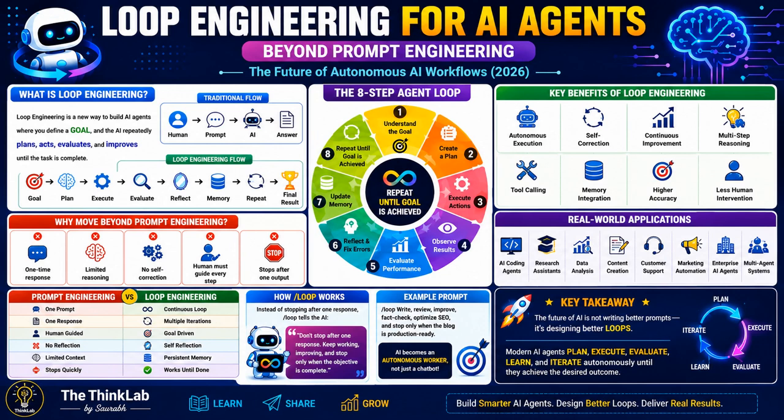So let's look at the complete loop engineering cycle. What is that? There are multiple steps. Step one is understand the goal. The AI first identifies exactly what needs to be accomplished. Step two is create a plan. The task is broken down into smaller steps. Step three is execute the actions.